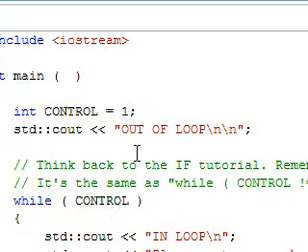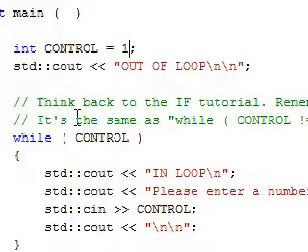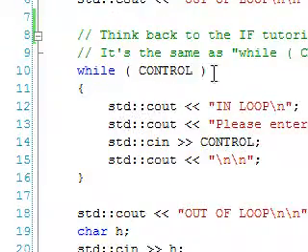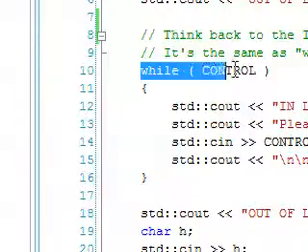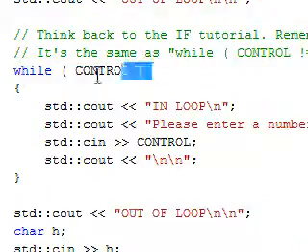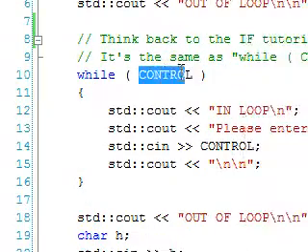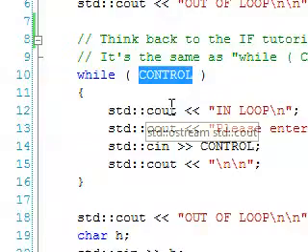Actually, it doesn't have to be 1. Again, it just has to be any value that isn't 0. Any value that produces a true condition, basically. So we have our condition and control variable. So this will now loop through anything between these two braces until the value inside the control variable is 0.